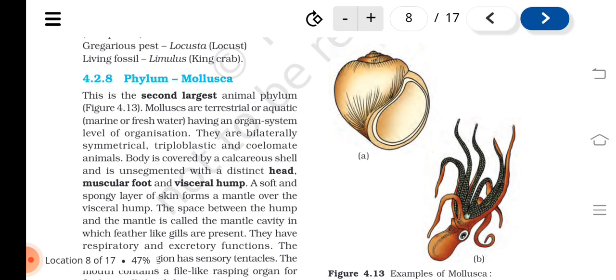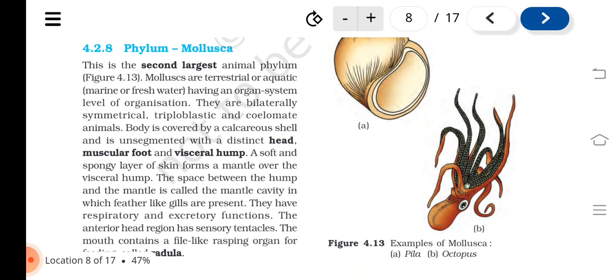Phylum Mollusca. This is the second largest animal phylum. Figure 4.13. Mollusks are terrestrial or aquatic, marine or freshwater. Having an organ system level of organization, they are bilaterally symmetrical, triploblastic, coelomate animals. Body is covered by a calcareous shell and is unsegmented with a distinct head, muscular foot and visceral hump. A soft and spongy layer of skin forms a mantle over the visceral hump.